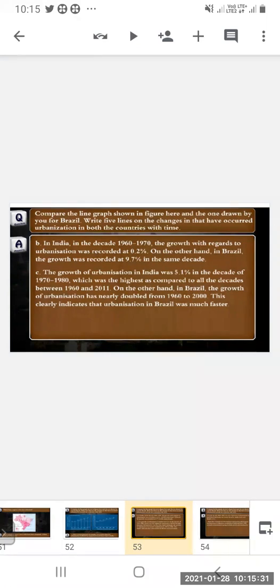On the other hand, in Brazil, the level of urbanization has nearly doubled from 1960 to 2000. This clearly indicates that urbanization in Brazil was much faster. So in Brazil, it has doubled, and we can see clearly that urbanization in Brazil was much faster.